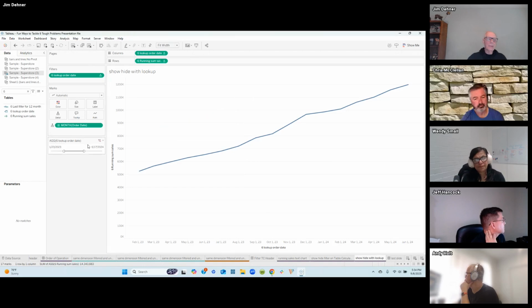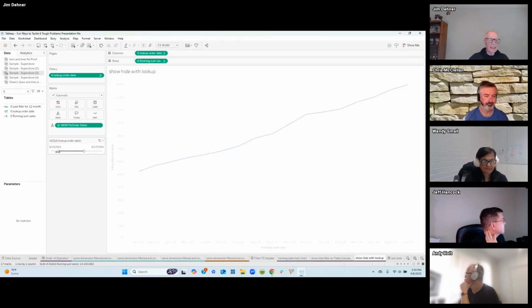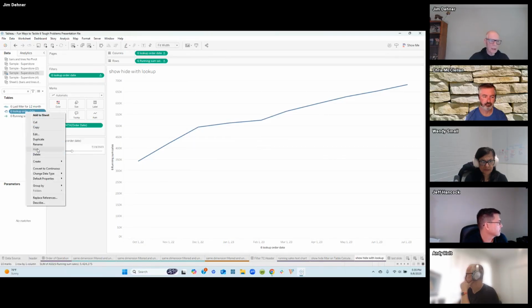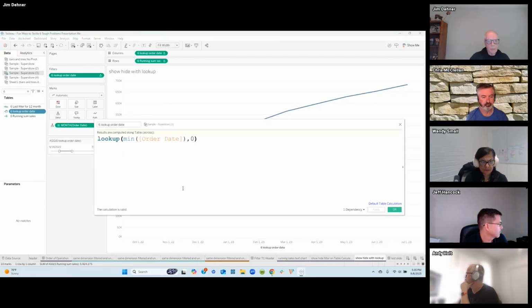Now I want to be able to look using a range filter, and I want to be able to set this range to any range that I want to look at. Now I can't use a last filter. I guess maybe you could calculate where that is on the chart. But the easier way to do it is using a different table calculation, and that's a lookup function.